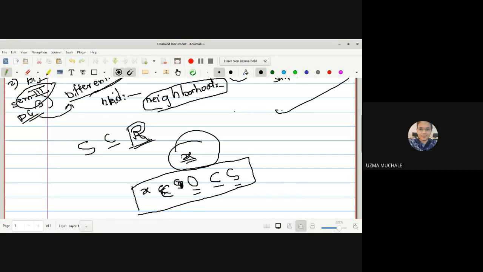X is a point which belongs to some open set or open interval which is contained in S.